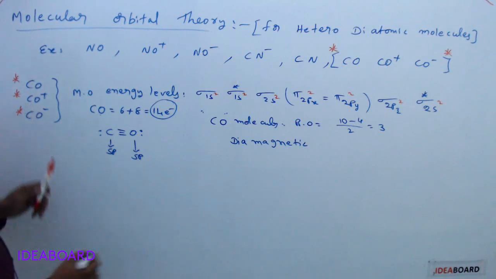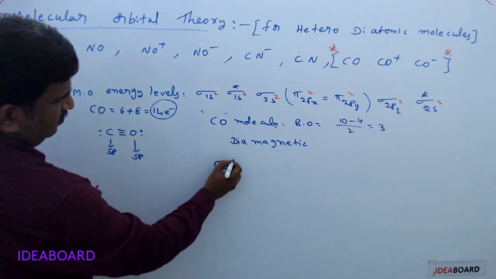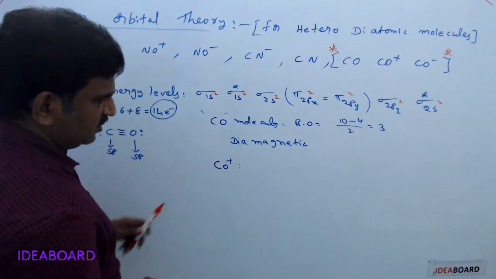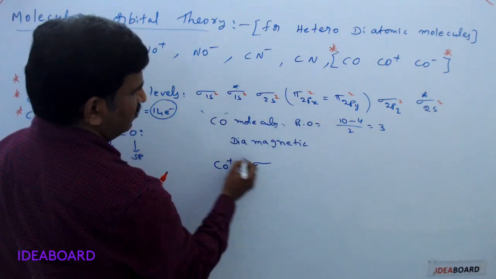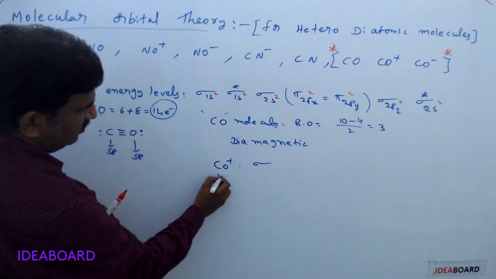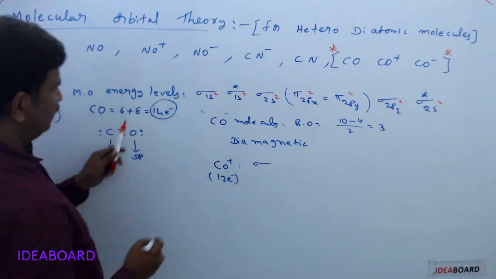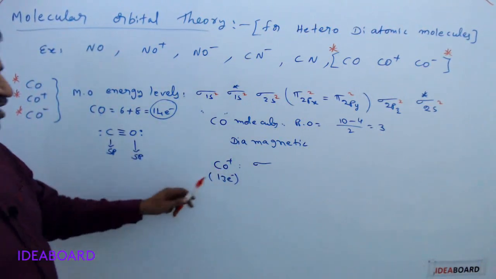Now I am going for CO plus. What is its configuration? Same configuration, but one electron is removed, so it has 13 electrons. CO is 14, and CO plus means one electron removed.